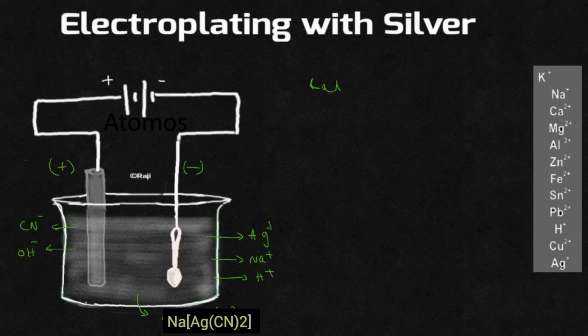So at the cathode, what will happen? Which one will be getting a chance? See, Ag+ ion will be occupying the lowest position in the electrochemical series. So it will be moving towards the cathode and it will be accepting an electron from the cathode and will be getting deposited as silver. So your spoon will be getting coated with silver. Got it? Now what will be the reaction taking place at the anode?